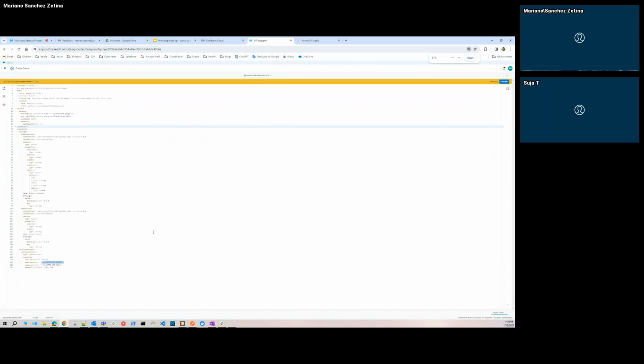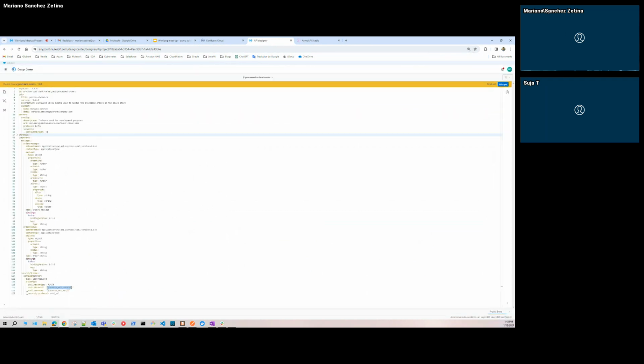Sorry. But this is the security protocol. I hope you can see it. It's SASL underscore SSL, okay?